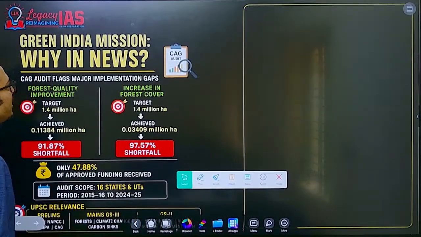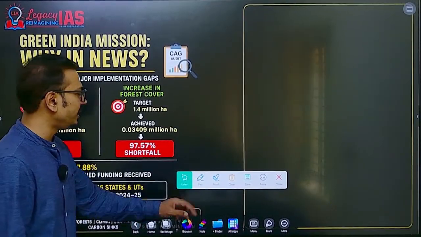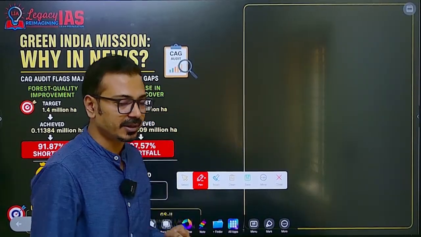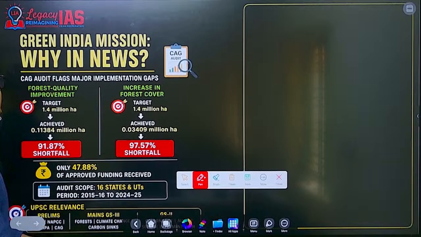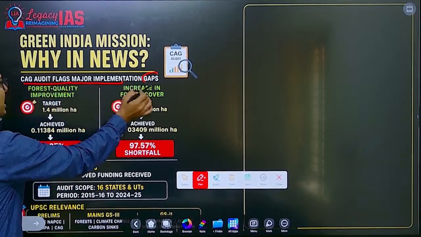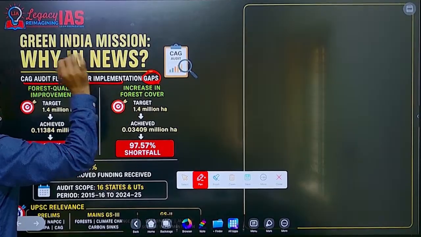Now, the next topic is related to the Green India Mission. Yes, you know the basics. It is one of the 8 missions launched under the NAPCC, National Action Plan on Climate Change. Now, why is it in the news? Recently, CAG has flagged major gaps in the implementation of the Green India Mission.